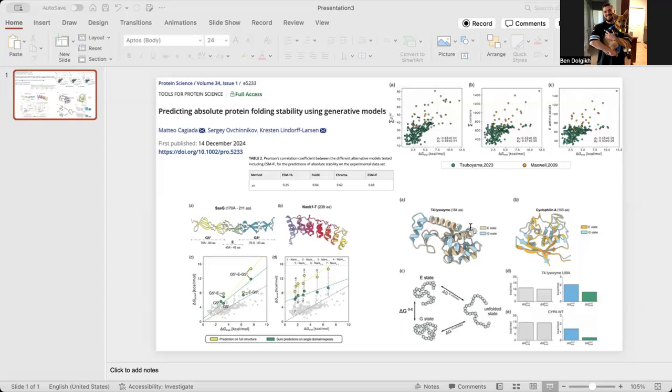In comparison to alternative machine learning models, here using ESM1B and FoldX's empirical force field, ESMIF consistently achieved the highest correlation with experimental stability compared to the other approaches.